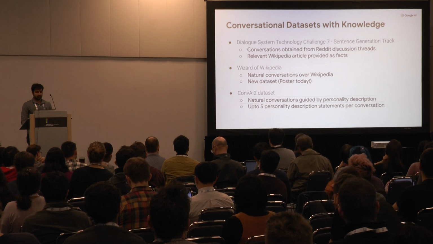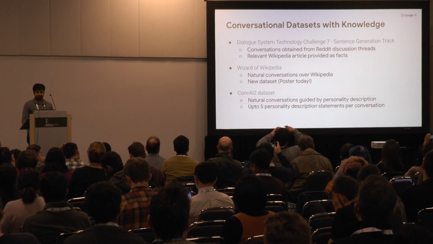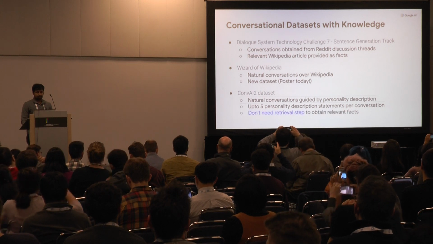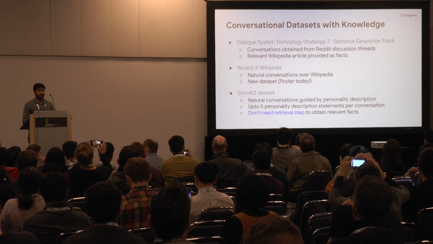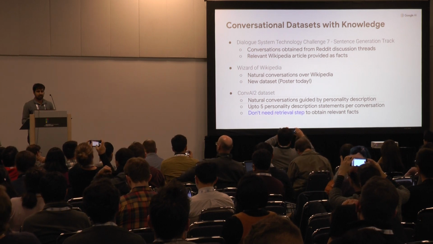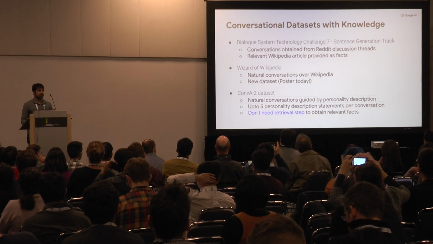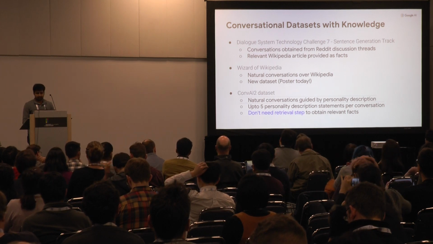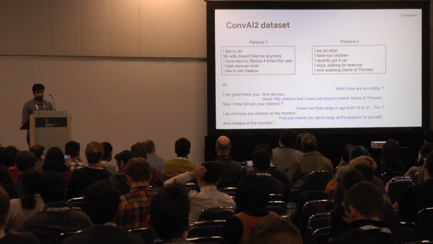Each of these humans is given up to 5 statements describing their personality. And the key feature here is we don't need a retrieval step over all the facts because the set of facts is very small. So this helps us isolate the effect of the retrieval step and focus more on the response generation task. So we use this ConvAI2 data set in our work.